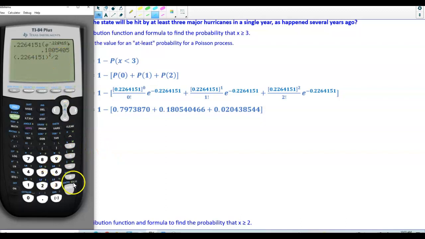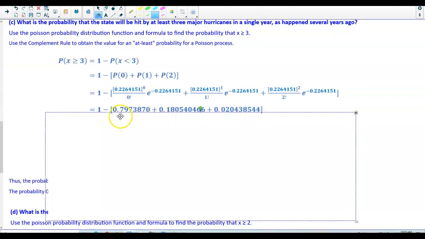So we're going to divide that by 2. So now that we get our answer, we're going to select times, because it's going to be our answer times e to the power of negative 0.2264151. And then that gives us 0.020438544.